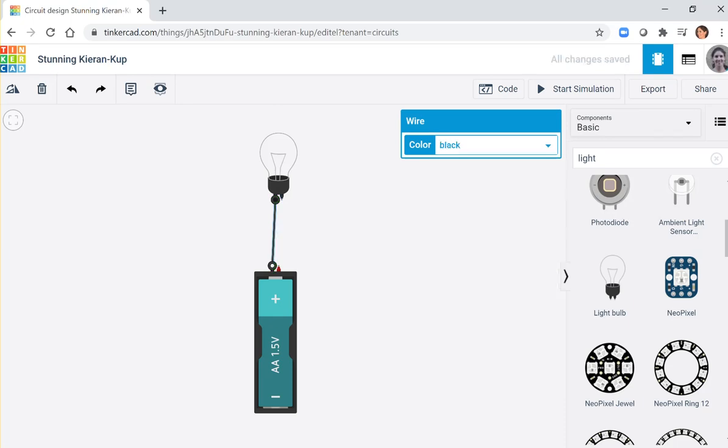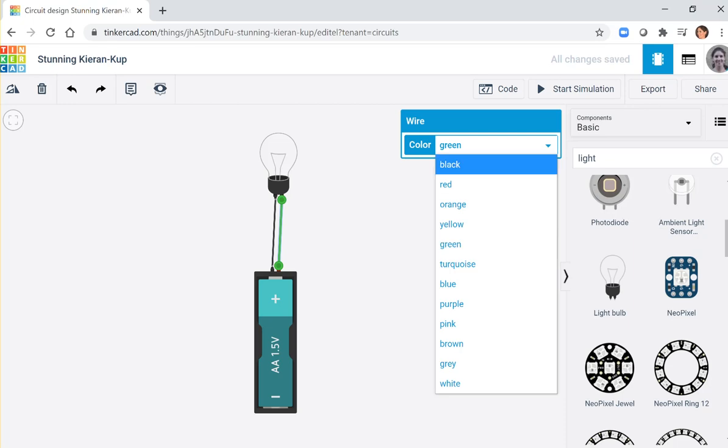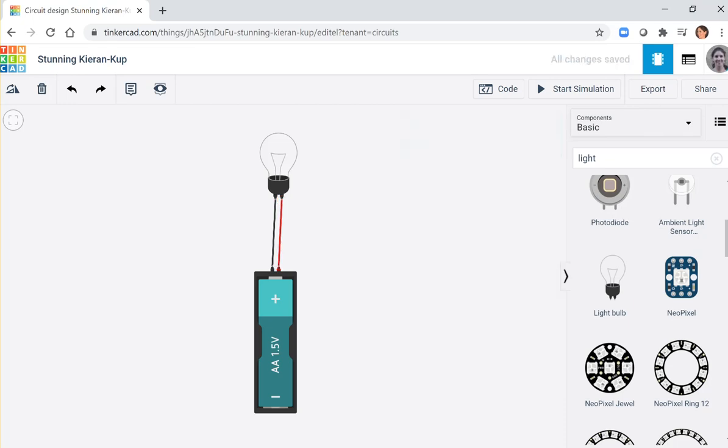Now you can add wires between terminal 1 and negative, and you can change it to black so it matches the minus side of the battery, and wire positive to terminal 2, and you change it to red so it matches the color of the positive side of the battery. To turn on the light, simply click on Start Simulation. Here we go. You have lighted your light bulb.